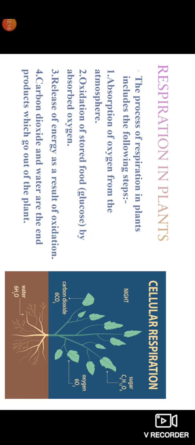Now we have respiration in plants. The process of respiration in plants includes the following steps. First, absorption of oxygen from the atmosphere. Then the oxidation of the food, that is the glucose, takes place through the absorbed oxygen, and it releases energy as a result of oxidation, and we get the end products that are carbon dioxide and water.